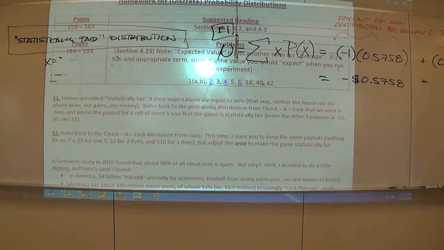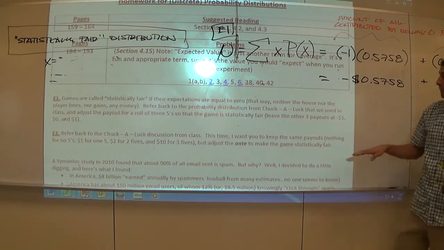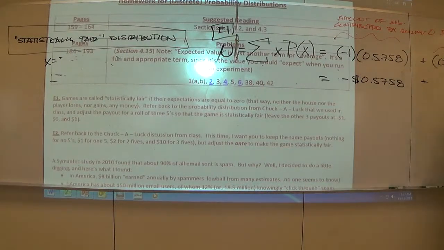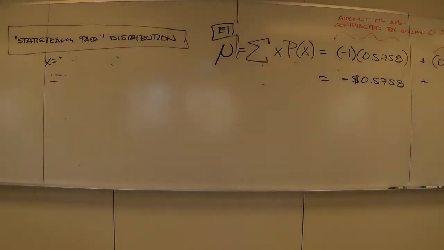LaWanda, when you asked before, you were confused why 2 became 1 and 10 became 9. It's because I'm taking out the ante. But now we adjust the ante, so that's why I'm saying keep the payouts at 0, 1, 2, and 10. But you won't have the same profits of -1, 0, 1, and 9 anymore. They have to change because we're going to make the game fair. Is that fair? Fair enough, statistically fair. Okay, good. Sorry, these are new words.